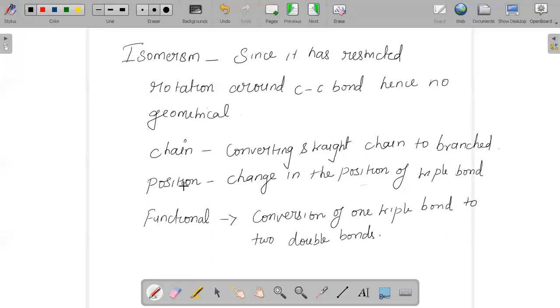And yes, of course, we have the ring chain isomerism. In this, open chain can be converted to ring. That is, open chain propyne can be converted to cyclopropane. So there is possibility that we convert the straight chain into ring. Butyne, we can convert it to cyclobutene. It is possible. And there are different methods being used in order to prepare alkyne.